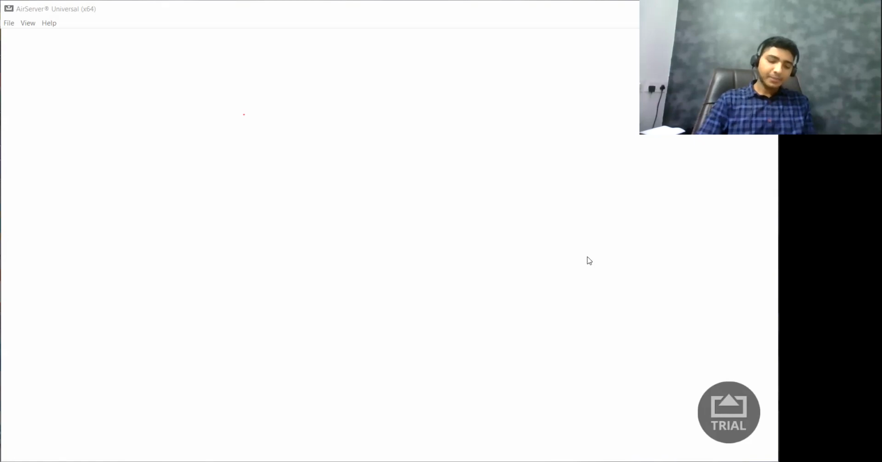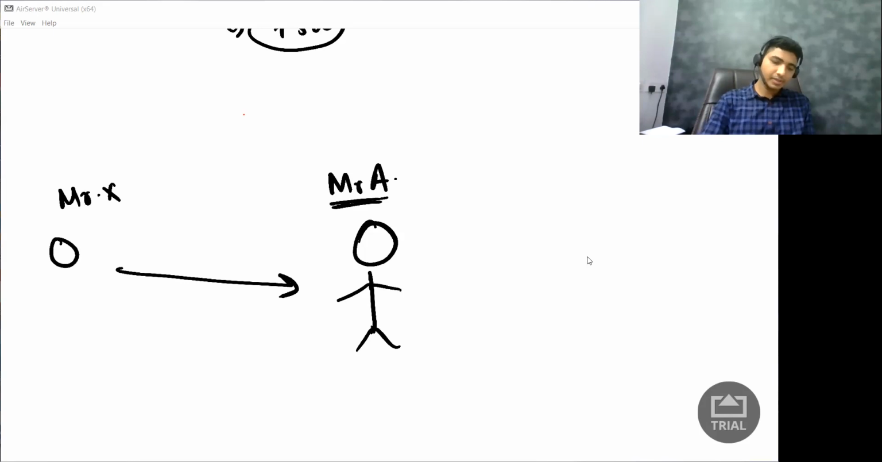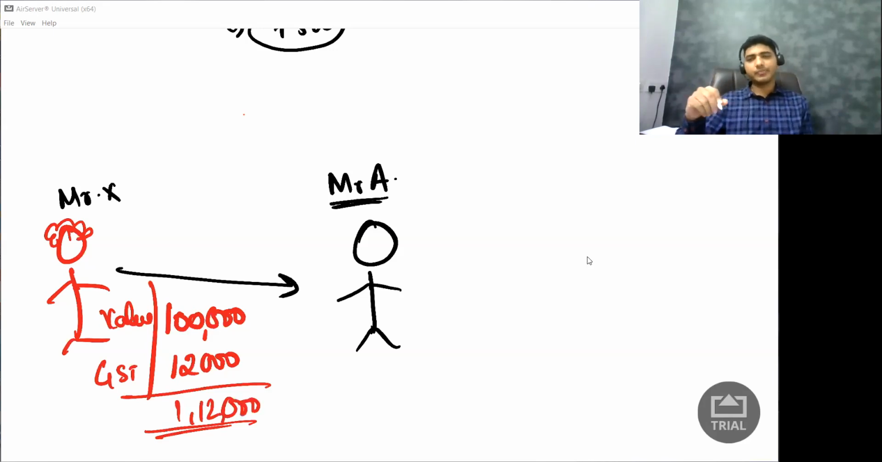Say I am a registered person, I am Mr. A. I purchased plastic to manufacture tiffin boxes from Mr. X. Let us draw him in red color. Okay, this is Mr. X. I purchased plastic from him. So Mr. X told me, when he is selling the plastic to me, look, you need to pay 1 lakh rupees plus 12,000 rupees as GST. So the value of plastic is 1 lakh and 12,000 rupees is GST. So total is how much? 1 lakh 12,000 rupees.